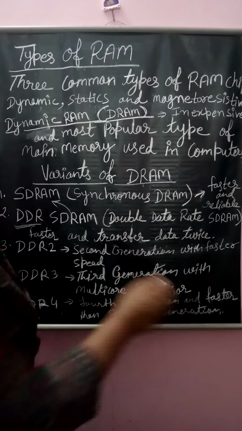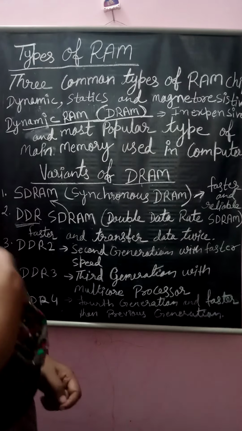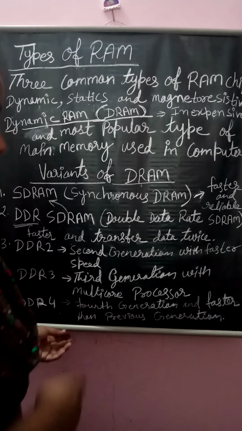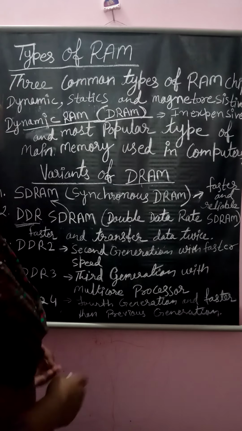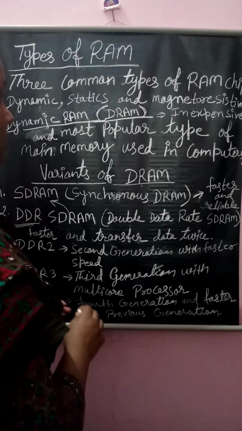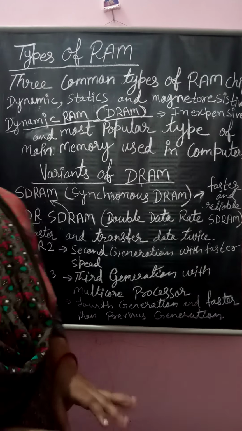Now the next one came, DDR4. DDR4 means fourth generation RAM, and it is faster than the previous generations. Okay, faster than all the previous generation RAM.